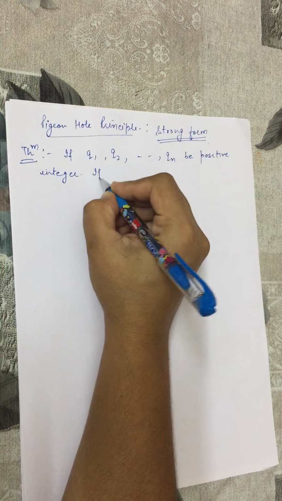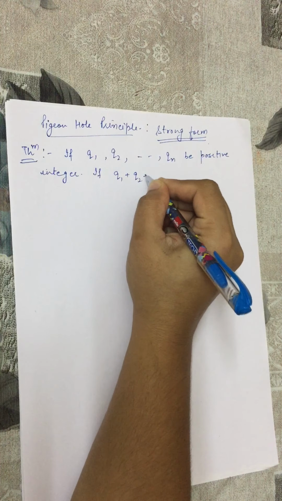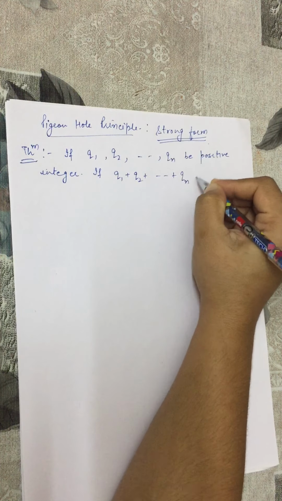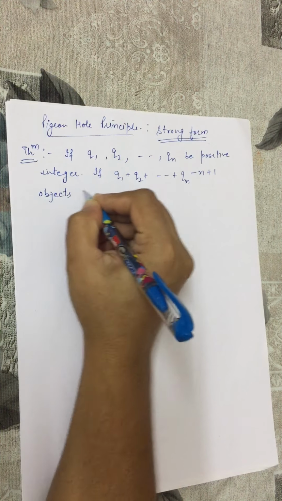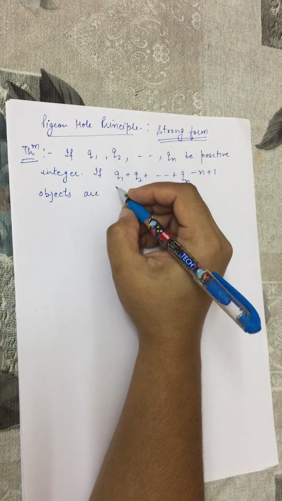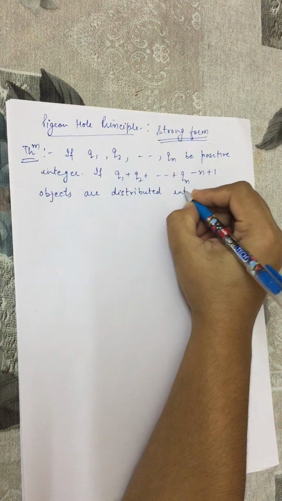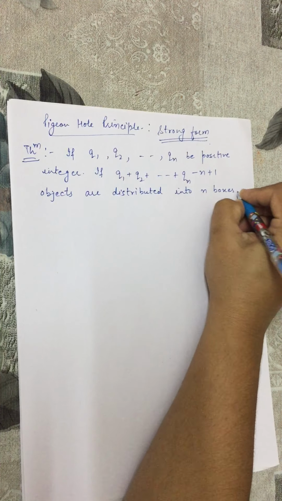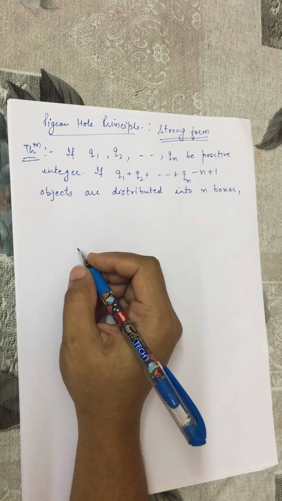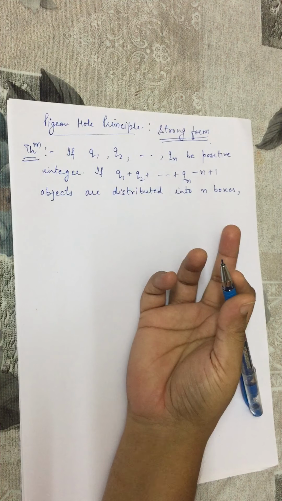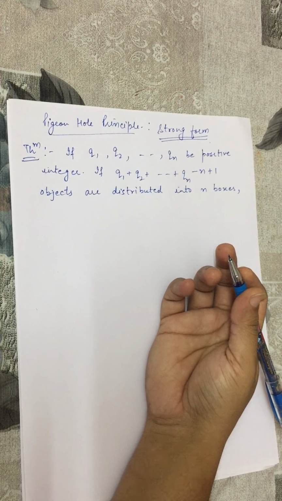and if we have to distribute a number of objects equal to q1 plus q2 up to qn minus n plus 1, and these objects are distributed into n boxes, then either the first box contains at least q1 objects, or the second box contains at least q2 objects, or the nth box contains at least qn objects.